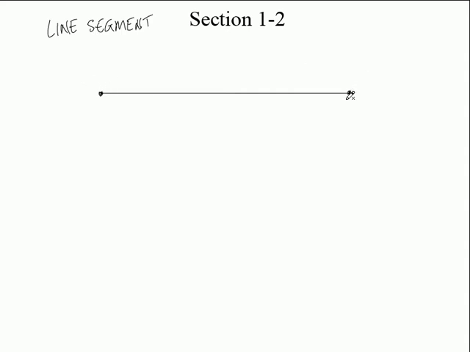So we can actually measure that then, couldn't we? Could we measure a line? No, because the line keeps on going forever. You couldn't measure that. But you could measure something like this, because it has a place where it starts and it has a place where it stops. And we actually give a name to these points right here on the end. So they're points on the end. What do you think we call them?